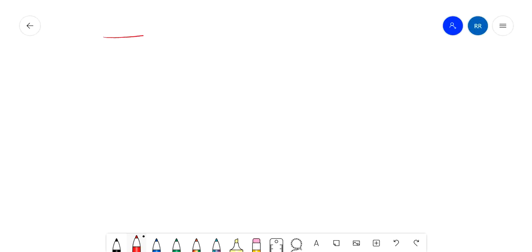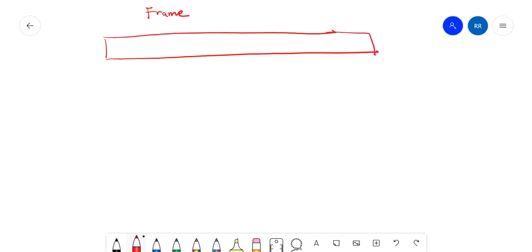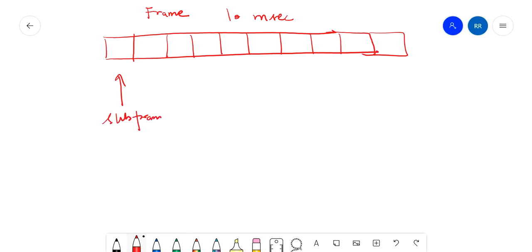A frame is a terminology. The duration of the frame is 10 milliseconds. So 1, 2, 3, 4, 5, 6, 7, 8, 9 and 10. This is a complete frame, and this frame has 10 subframes, and each subframe is 1 millisecond.